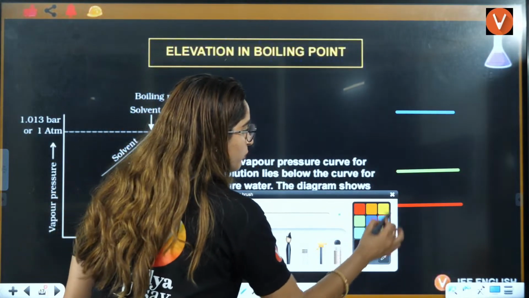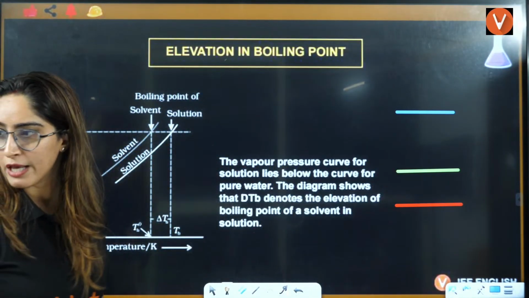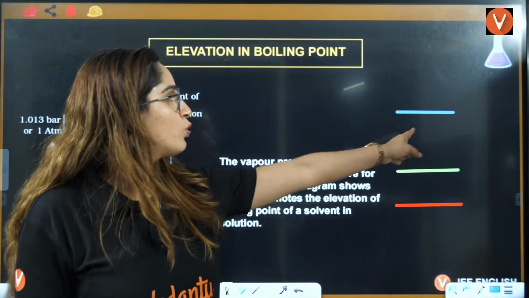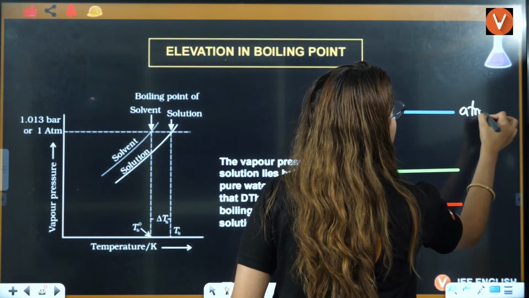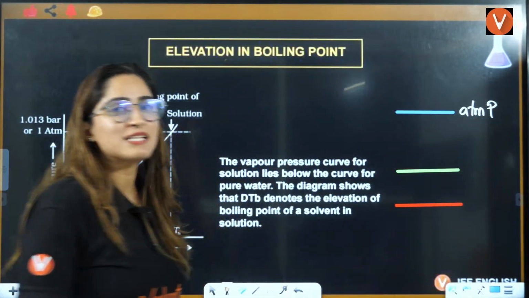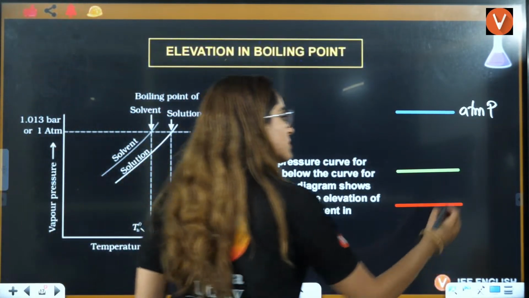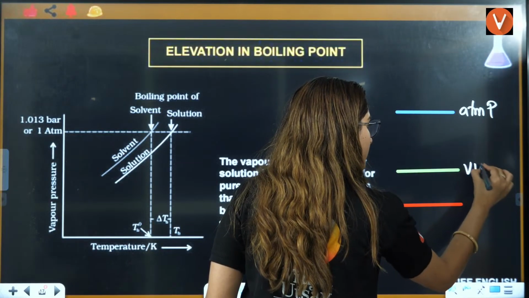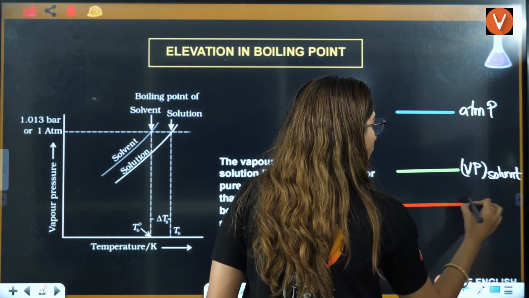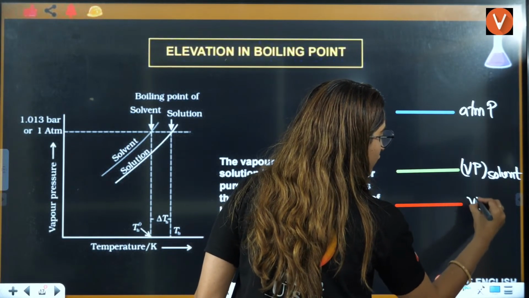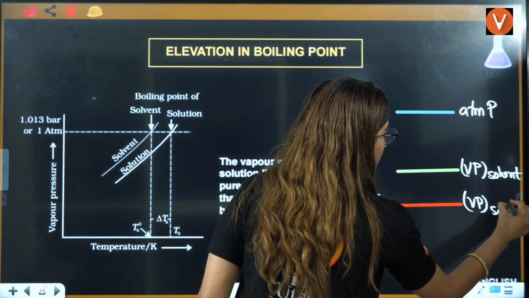Everybody tell me what the blue line represented. Atmospheric pressure, right? What is the green line? That is representing the vapor pressure of solvent, right? What is this red line? That is representing the vapor pressure of solution, right?